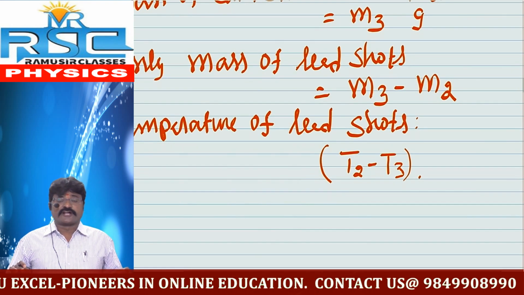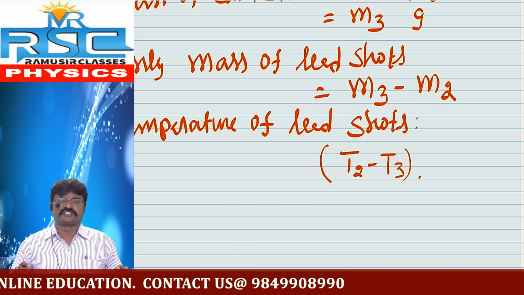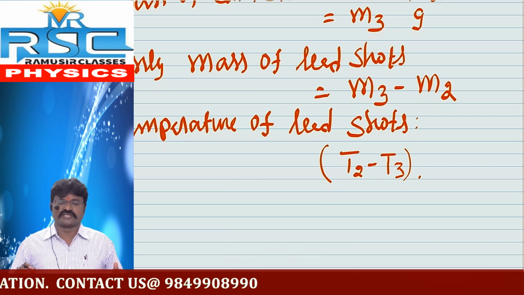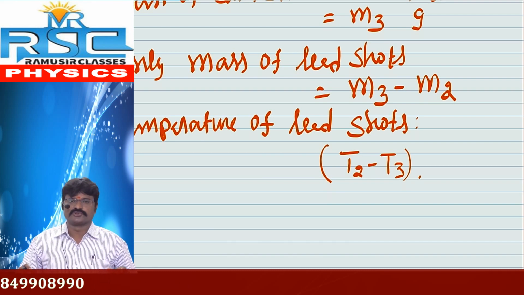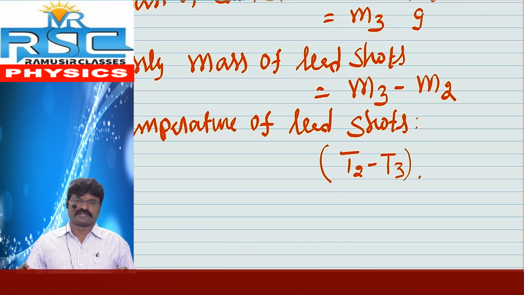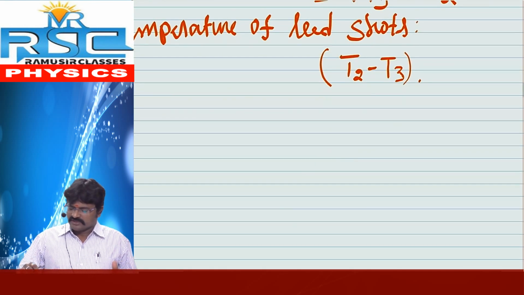Then according to the principle of method of mixtures, there is no heat loss or heat gain from our surroundings. Then net heat lost by the hotter sample is equal to net heat gained by the colder sample. Here the hotter sample means lead shots. The colder sample means water and calorimeter. Now we want to give some symbols.